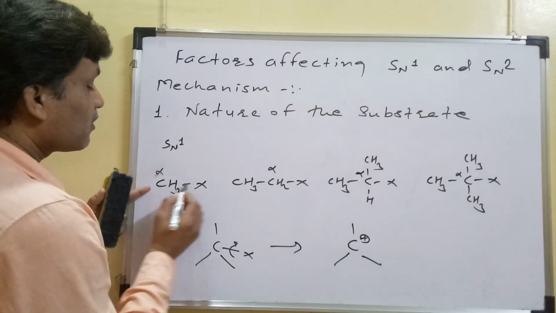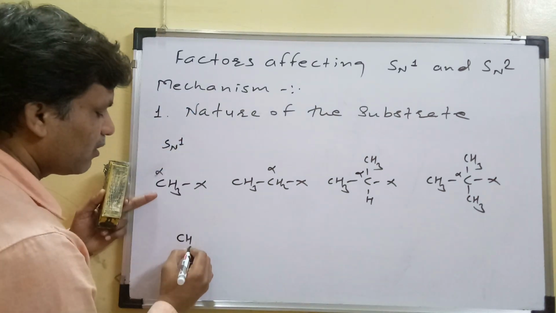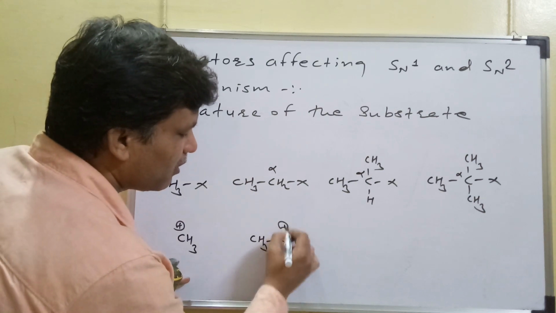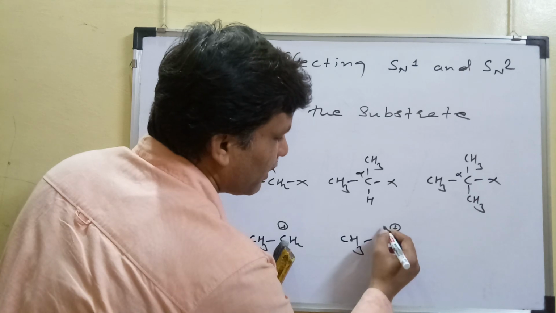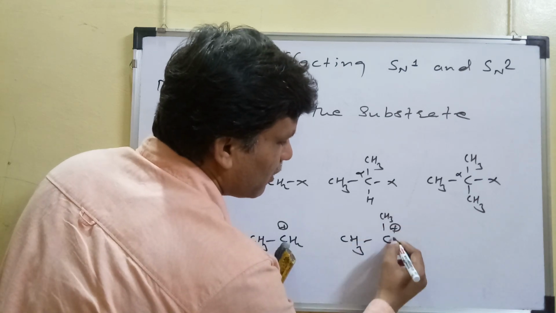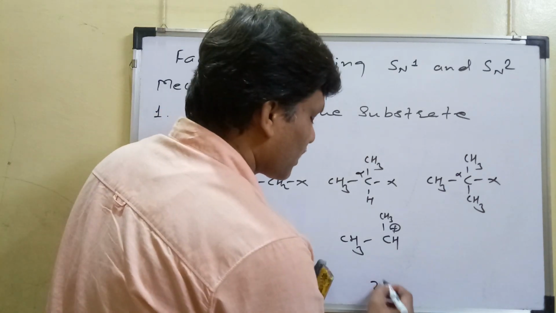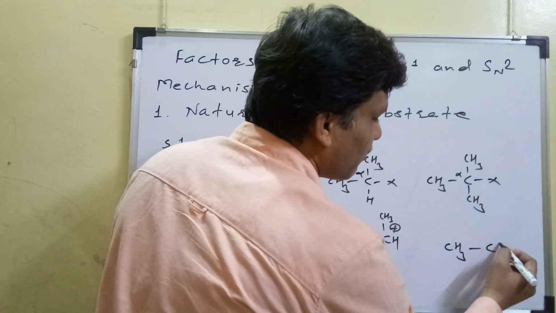So after breaking this bond, we will get a methyl carbocation, and after breaking this we will get the ethyl carbocation. After breaking this we will get the secondary carbocation, and after breaking this C-X bond we will get the tertiary carbocation.